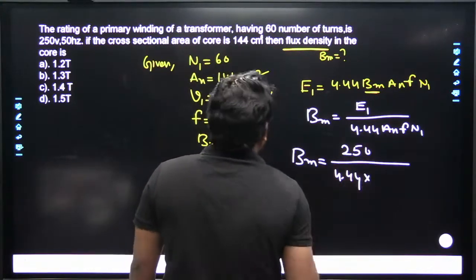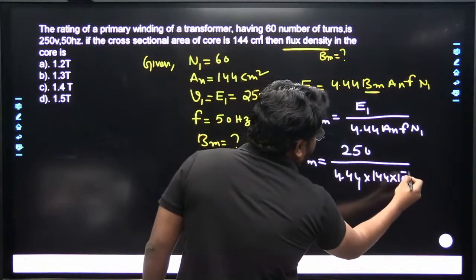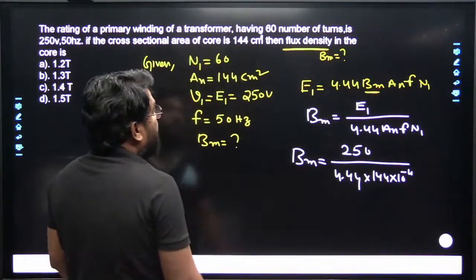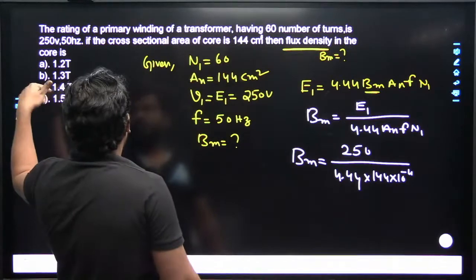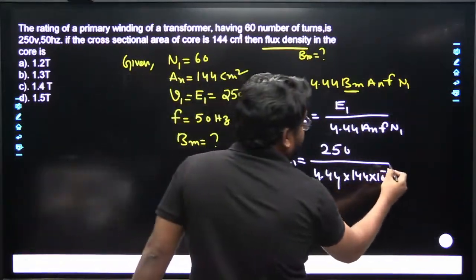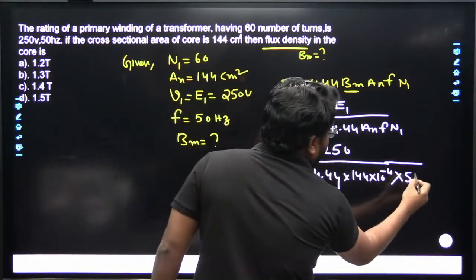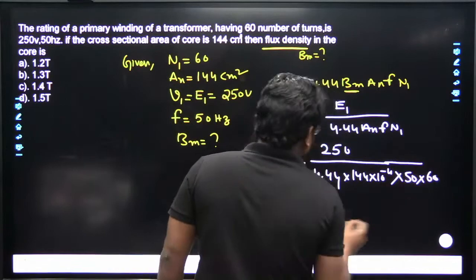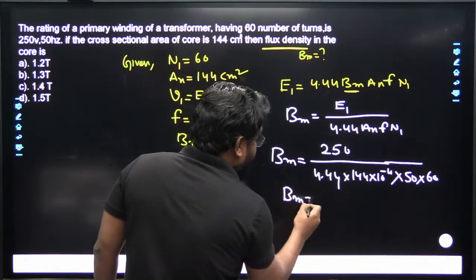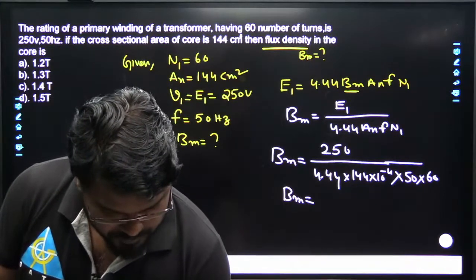net cross sectional area here. So that is 144 into 10 to the power of minus 4. Here we have to convert centimeter square into meter square. So multiplied by the frequency of 50 Hz and number of turns 60. Therefore you can get B maximum. So now calculate.